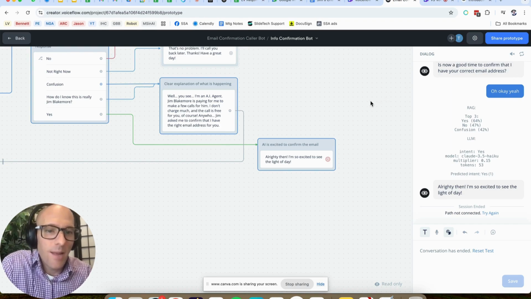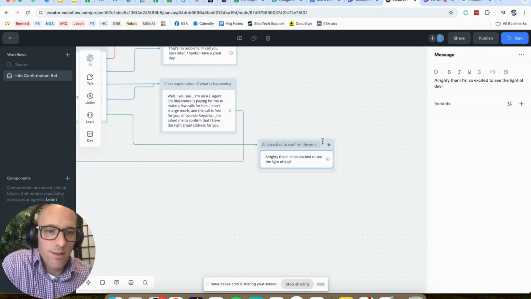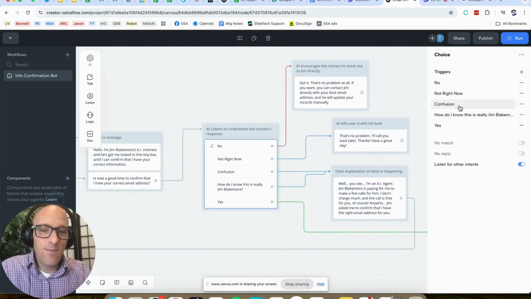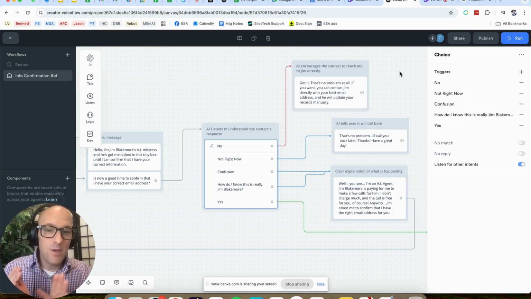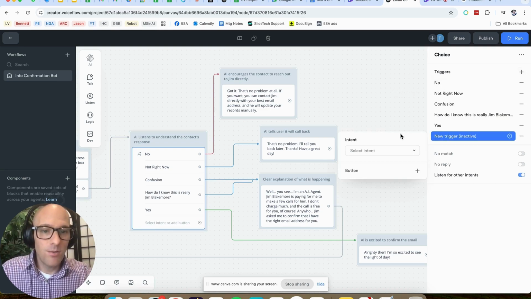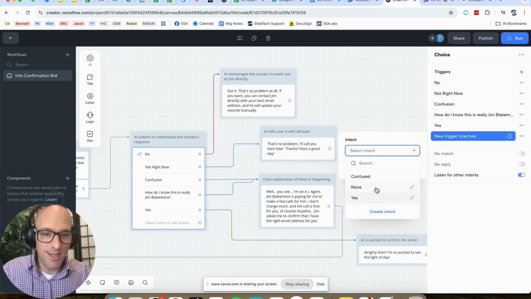So now, I'm clicking on the canvas as I showed you last time. If this doesn't go away, then just click on one of these and then click it again, and it goes away. So that is intent. If you were building another router, another set of triggers with intent that trigger different intent, then you may want to use some of the same ones later on in your workflow, and you don't have to build them from scratch. If we build a new one, select intent, we have some options there. Now, the thing that is kind of weird is that it doesn't include all the ones that we've created in the list here.